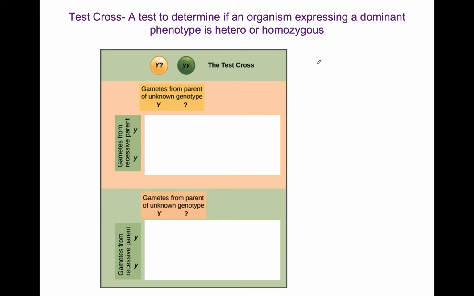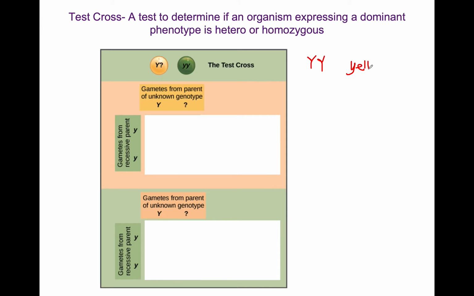Okay, so next thing that we're going to learn is a test cross. So what is a test cross? It's a tool for geneticists to find out the genotype of an organism that presents a dominant phenotype. So we know that for a dominant phenotype to present itself, the individual could be either homozygous dominant. So in the case of this yellow, we could have big Y, big Y, and then you would have yellow seed.